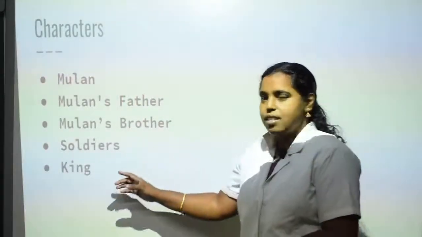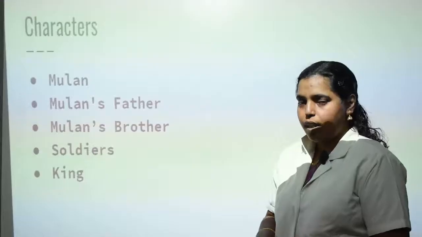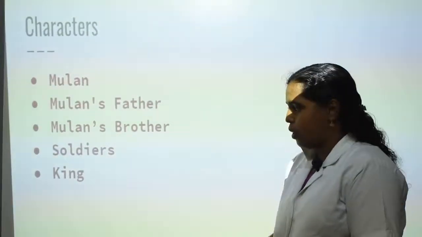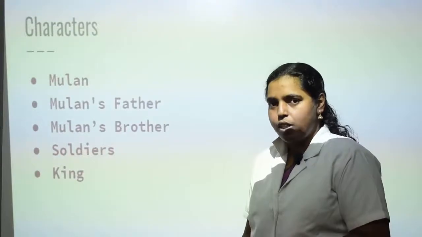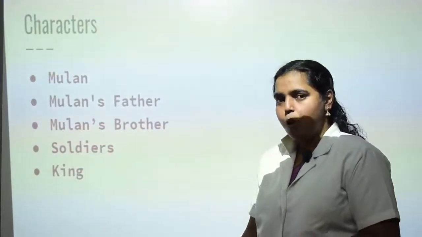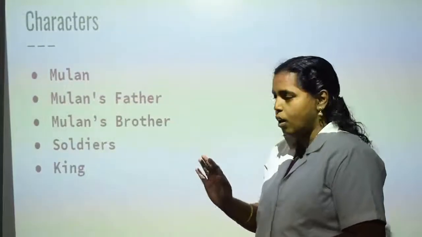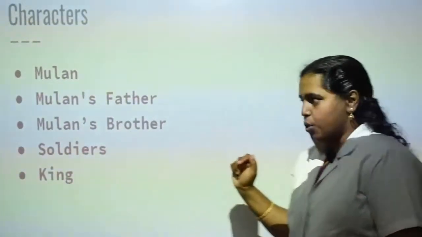The main characters are Mulan, Mulan's father, Mulan's brother, soldiers and the king. Actually king or the emperor. And in China they call them emperor. Mostly they won't call king. And Mulan's brother is a very small boy, and Mulan was the eldest daughter in the family. And only 3 of them are there. And let's see the story.